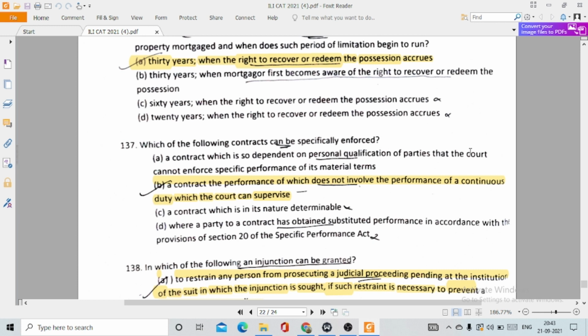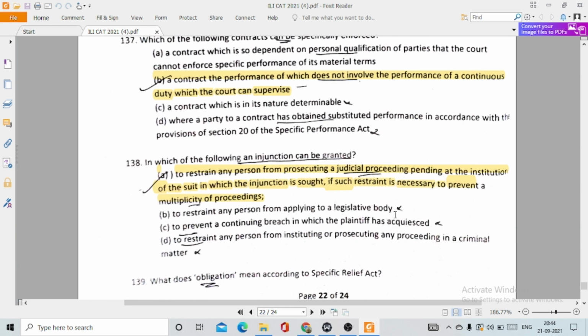So the question is actually asking what contract can be specifically enforced. This is option B, a contract the performance of which doesn't involve the performance of a continuous duty which the court can supervise. This is the reason why option B is correct. 138. In which of the following can an injunction be granted? Option A. To restrain any person from prosecuting a judicial proceeding pending at the institution of the suit in which the injunction is sought, if such restraint is necessary to prevent a multiplicity of proceedings. So in that case, an injunction can be granted.